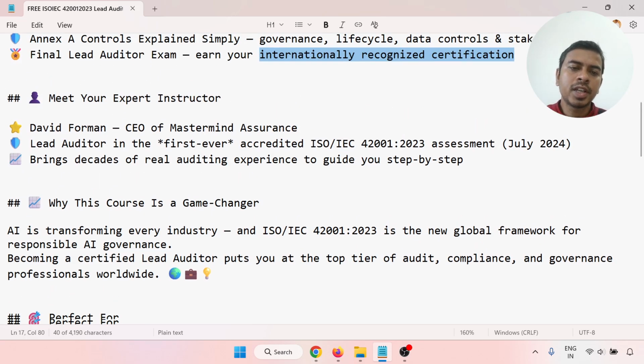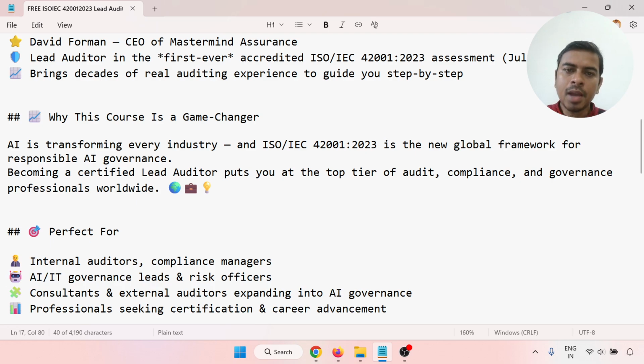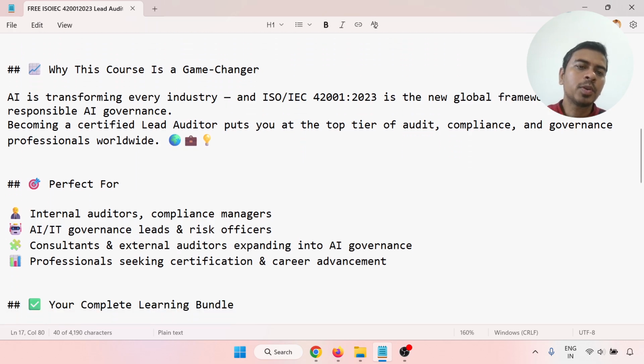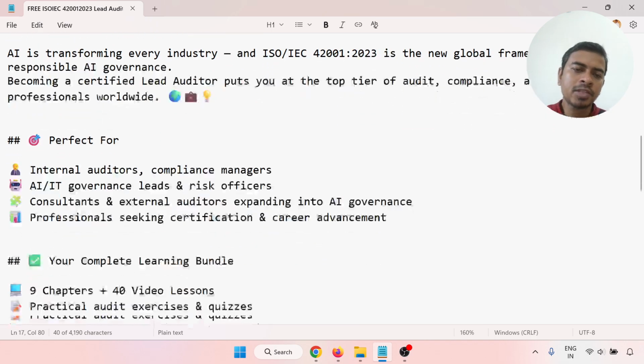So why is this course a game changer? AI is transforming every industry, and IEC 42001-2023 is the new global framework for responsible AI governance. Becoming a certified lead auditor puts you at the top tier of audit, compliance and governance professionals worldwide. So it is perfect for internal auditors, compliance managers, AI and IT governance leads, risk officers, consultants and external auditors exploring AI governance, and professionals seeking certification and career advancement.